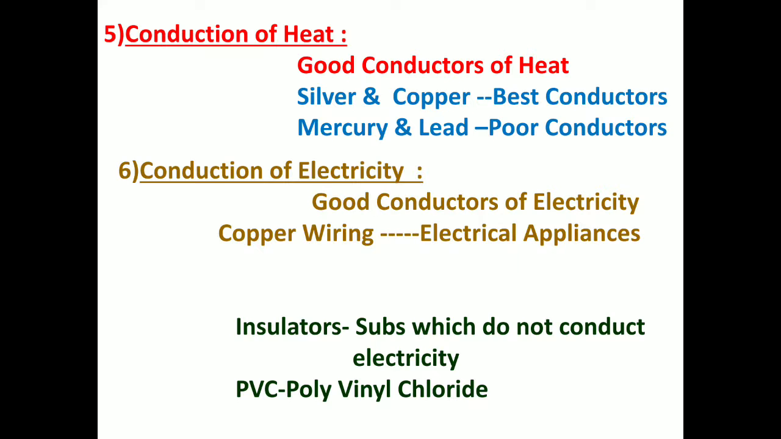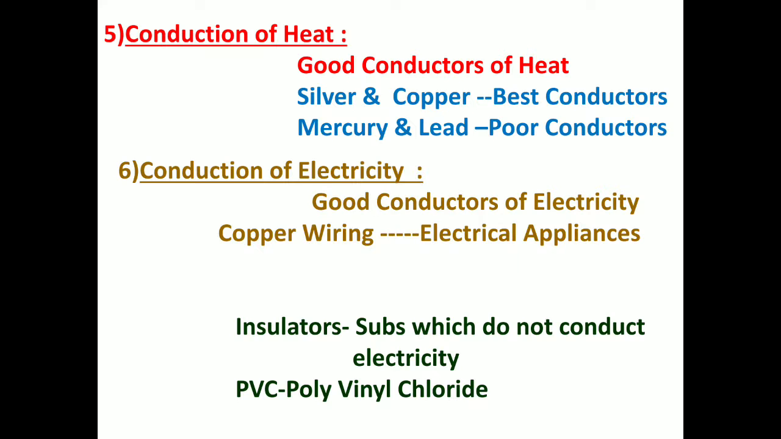All metals are good conductors of electricity. They can conduct electricity; electricity can be passed through them. So, conduction of electricity: copper wiring. All our electrical appliances and the electrical wiring at home are made up of copper. So all metals are good conductors of electricity.